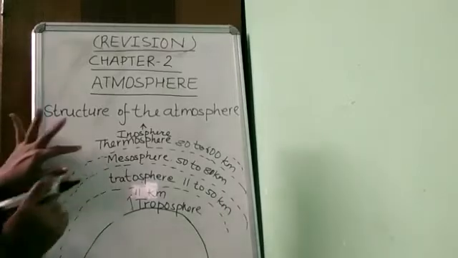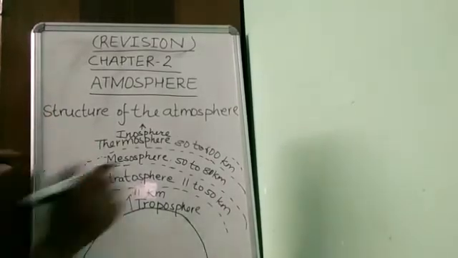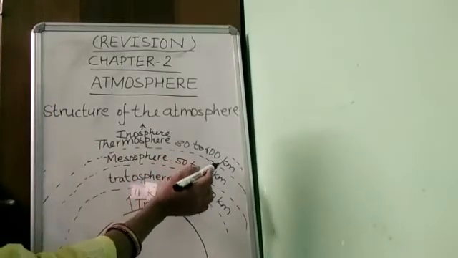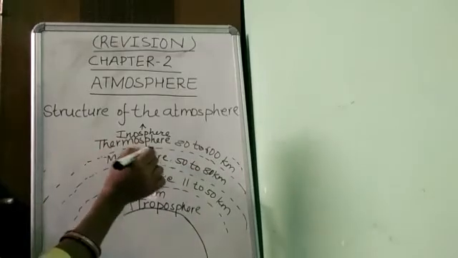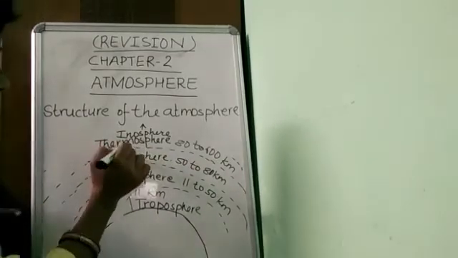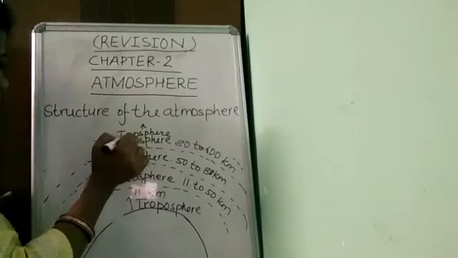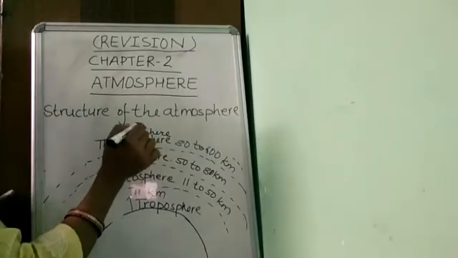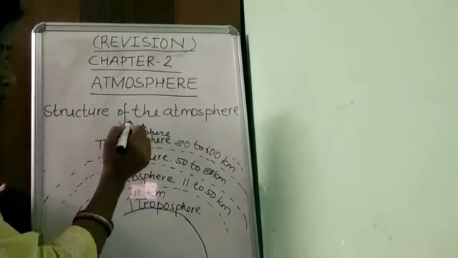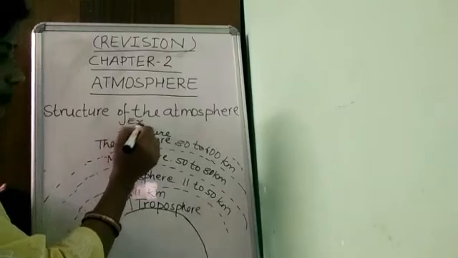The fourth layer is thermosphere. It extends from 80 to 600 kilometers. It has two parts: the lower part is ionosphere and the upper part is called exosphere.